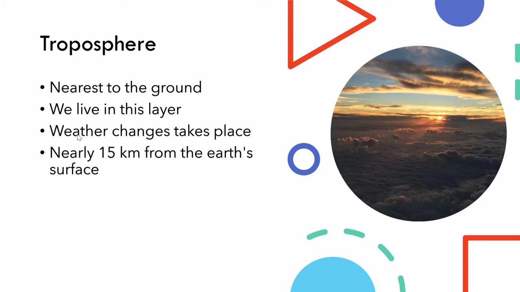So we cannot breathe easily. Weather changes take place in this layer. This layer covers nearly 15 kilometers from the Earth's surface.